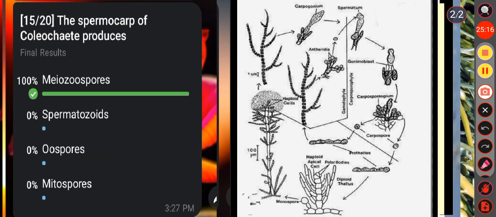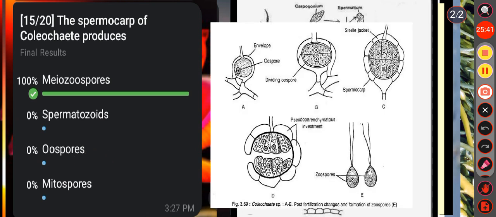Then question number 15, the spermocarp of Coleochaete produces option A meiospore, option B spermatozoids, option C oospores, option D mitospores. We know during the post-fertilization stage in Coleochaete, the spermocarp consists of the oogonium with its investment or sheath, right? Oogonium contains oospore. During favorable condition, the nucleus divides by meiosis followed by cytokinesis to produce 4 haploid cells.